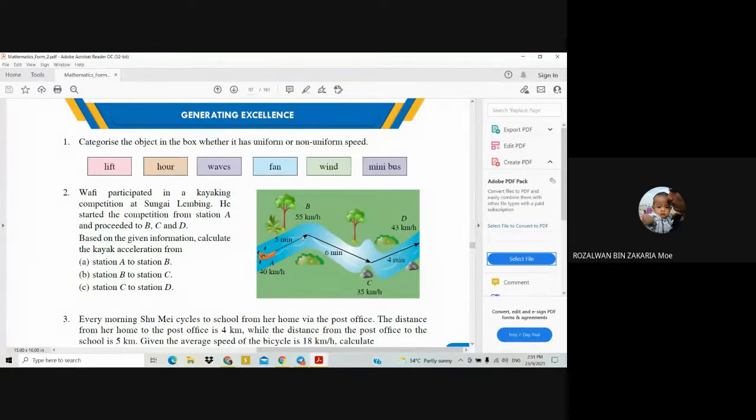Teacher, I got negative 200 kilometer per hour per hour. Okay, that means negative 200 kilometer per hour power of 2. Thank you, Legit. Let me check the answer.